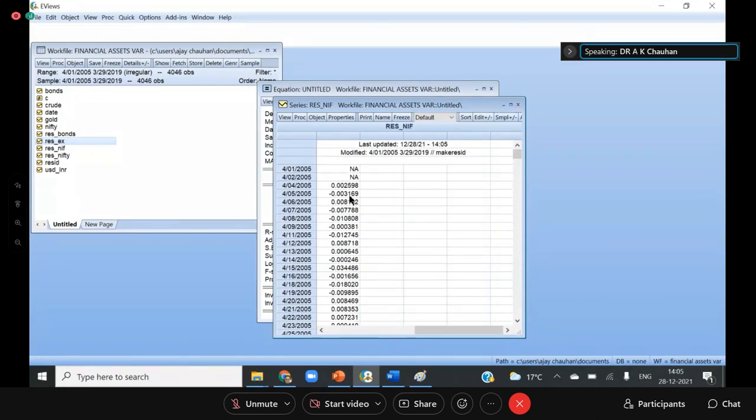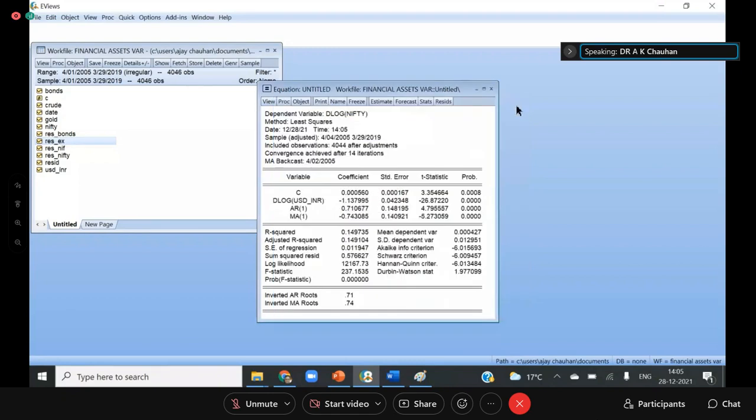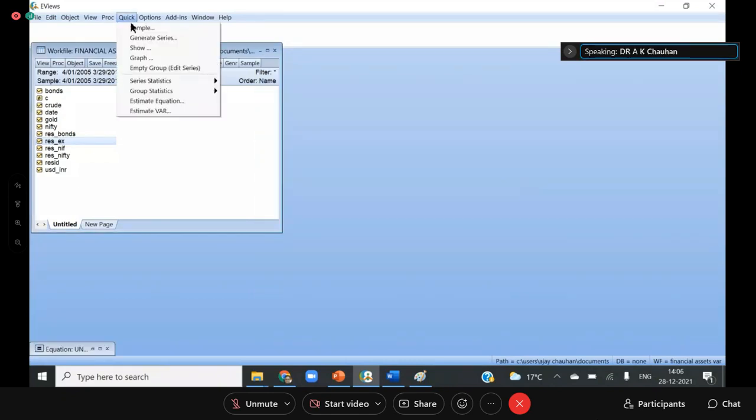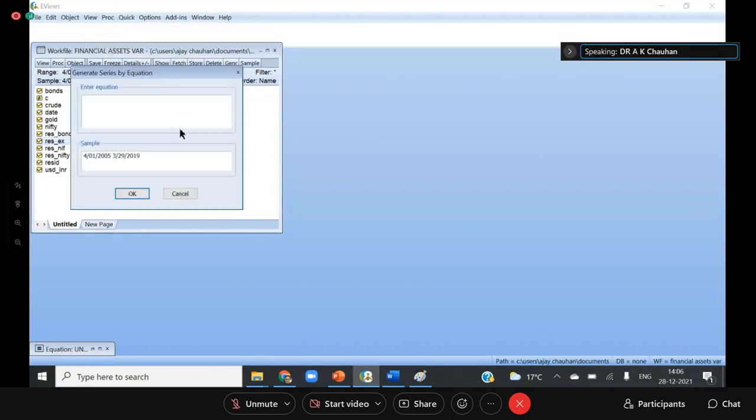In this case, some of the error terms are positive, some of the error terms are negative. So I have to convert it into a square term. I go to quick, generate series.